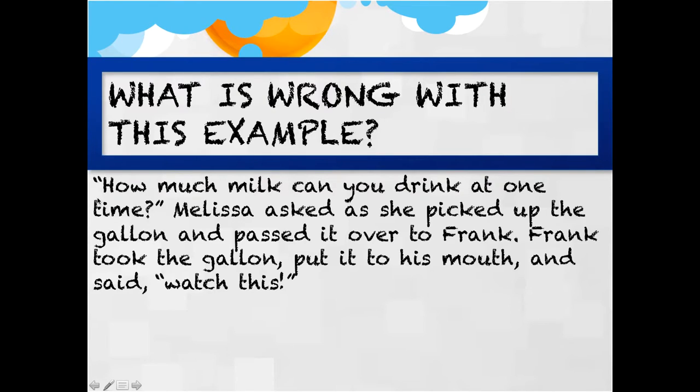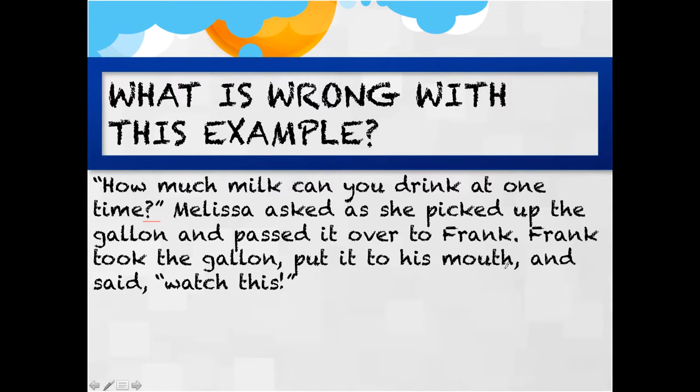All right, so hopefully you saw that we had 2 characters speaking, right? We have "How much milk can you drink at one time?" Melissa asked as she picked up the gallon and passed it over to Frank. It uses a question mark to separate the dialogue from the tagline. That's totally fine, okay? But then it switches to Frank speaking.